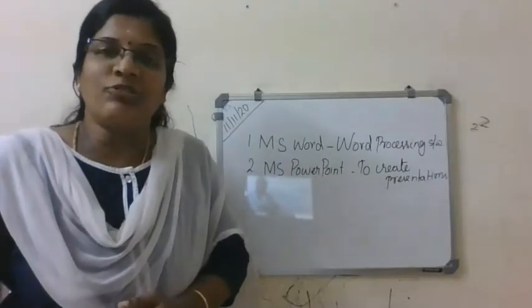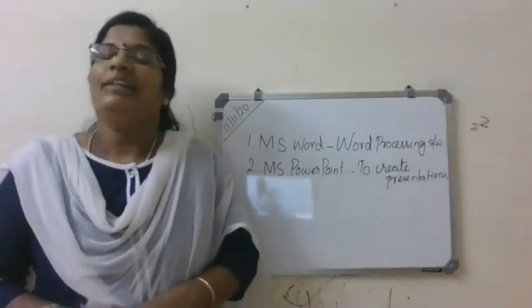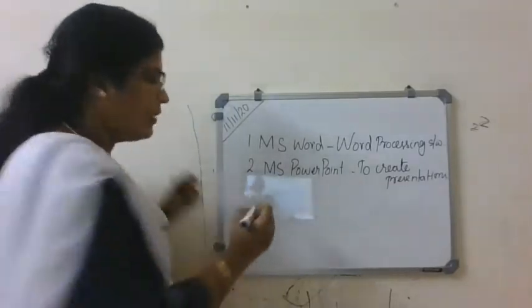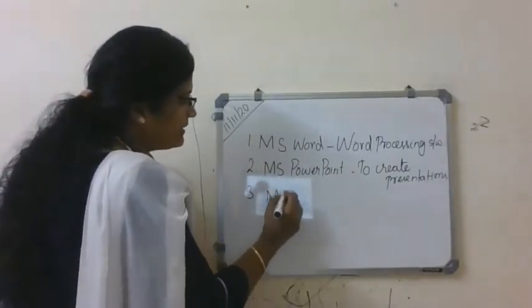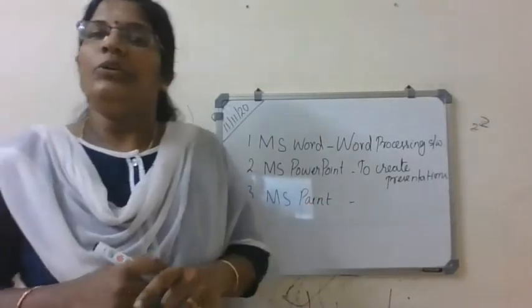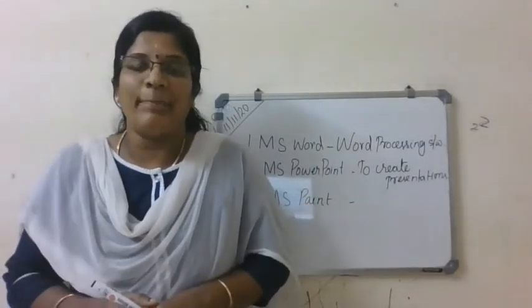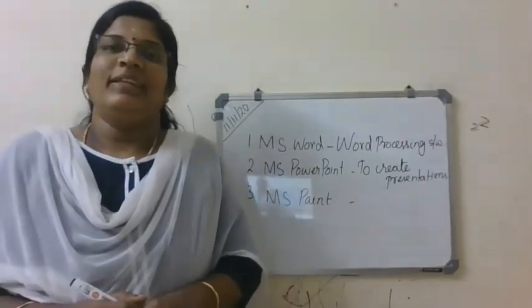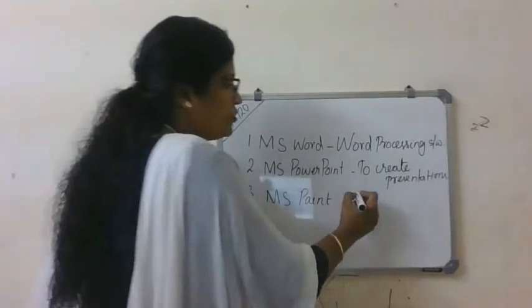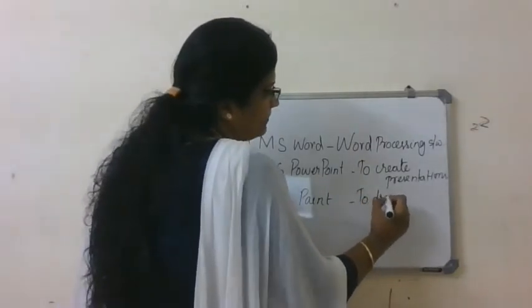Yes, what is this software? That's good. It's your favorite, right? Yes, it's MS Paint. The third one is called MS Paint. Do you know the purpose of MS Paint? Yes, it is used to make drawings and paintings, okay?